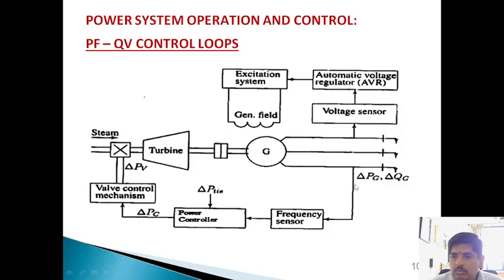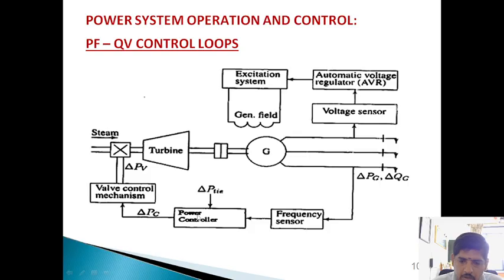On this side, with the help of the frequency sensor we sense the frequency level. With the help of the power controller, and since all the transmission lines are interconnected, we identify the error and calculate the change in frequency.